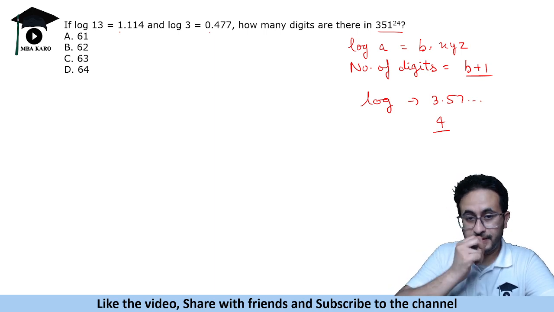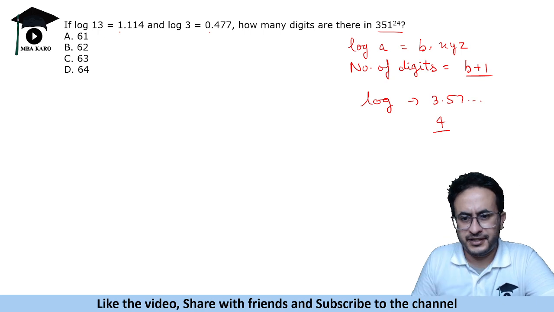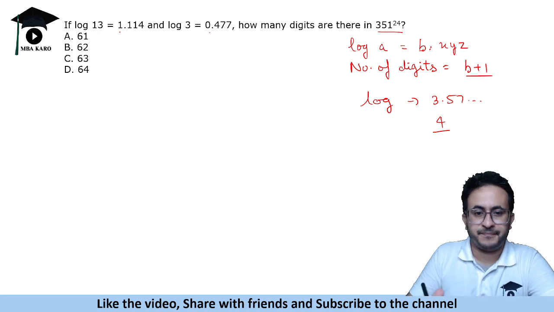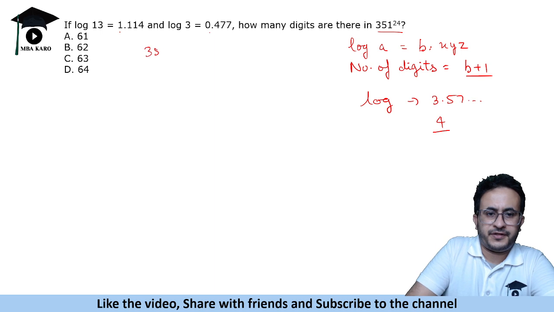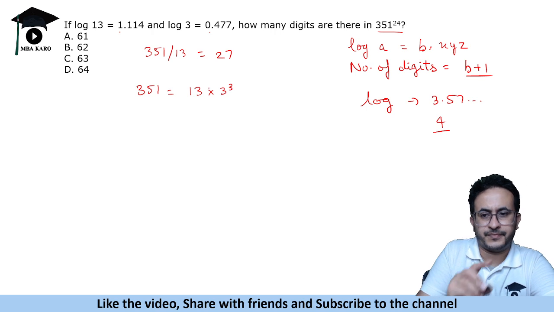So let's see how we find it. 351 we will have to think in terms of 13 and 3. If you divide 351 by 13, we get 27. So can we say 351 is basically 13 into 3 cubed, right?